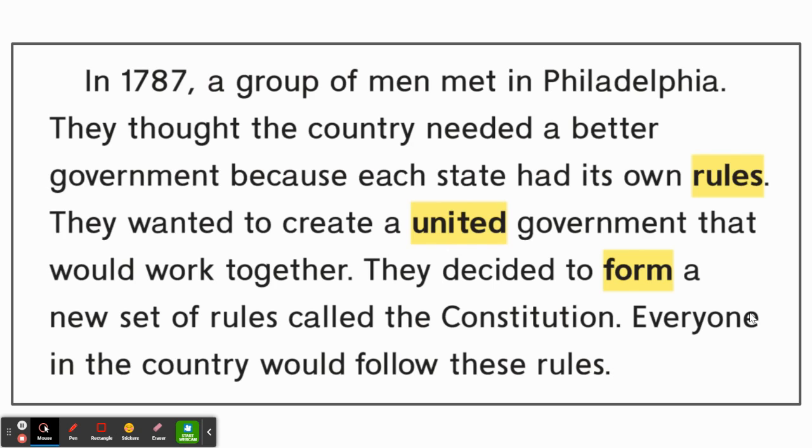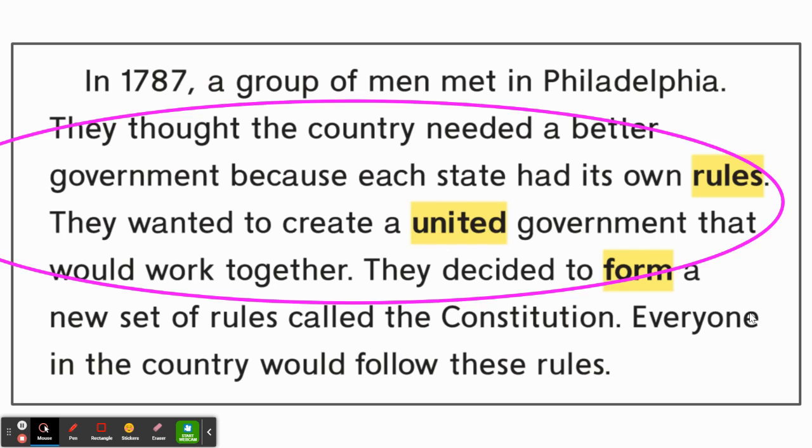So let's think about this, second graders. If I'm thinking of cause and effect, the framers of the Constitution thought that it was confusing that each state had its own rules, and they wanted to create a government where everyone would follow the same rules, no matter what state you were in.